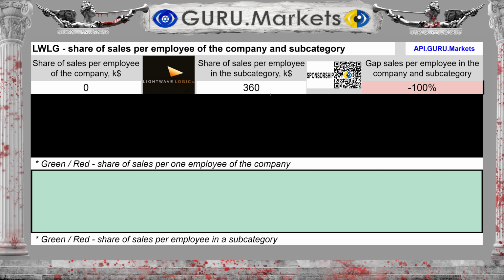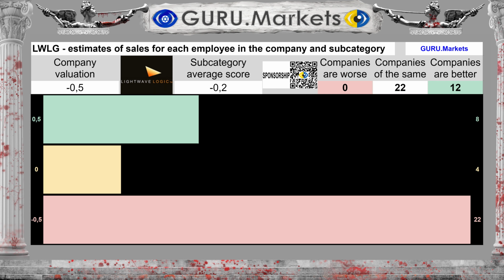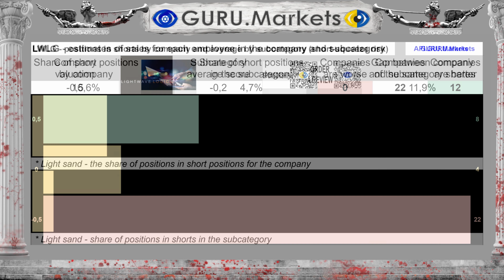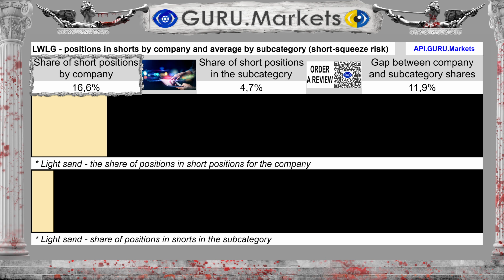In the subcategory $360,000. The difference between the subcategory average and the company's performance is 100%. Estimation of sales volume per employee in comparison with the indicators of companies in the subcategory. Tolerable, minus 0.5 points. The volume of short transactions is 16.6%, with an average for the subcategory of 4.7%.